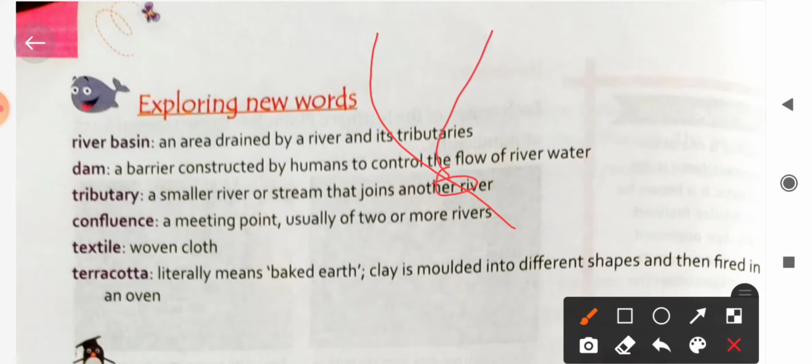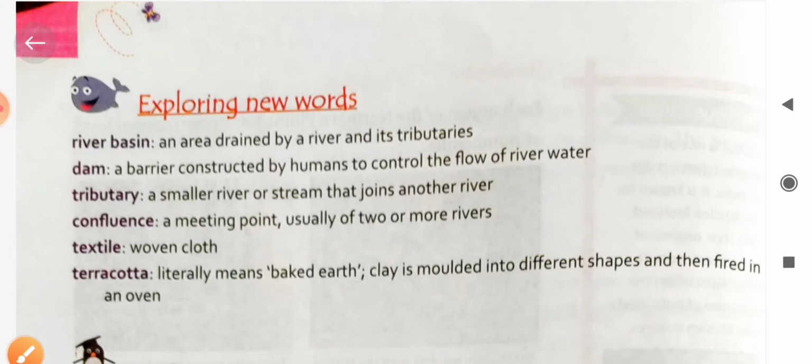Confluence: a meeting point, usually of two or more rivers. When two rivers meet at a place, that is called a confluence. Textile means woven clothes. When clothes are woven in large quantity, that is called the textile industry.